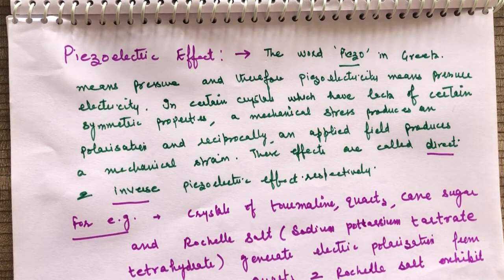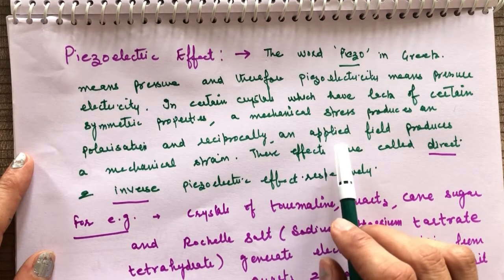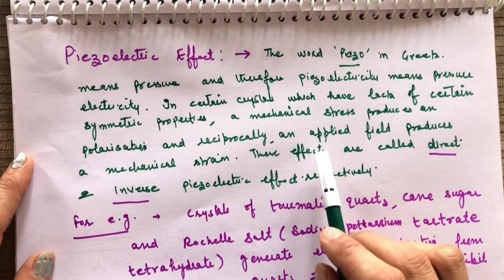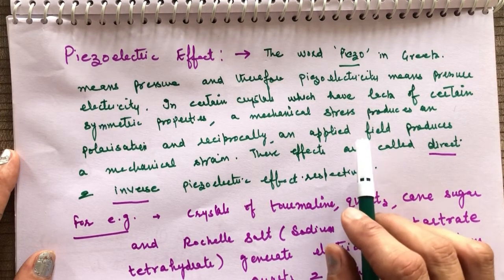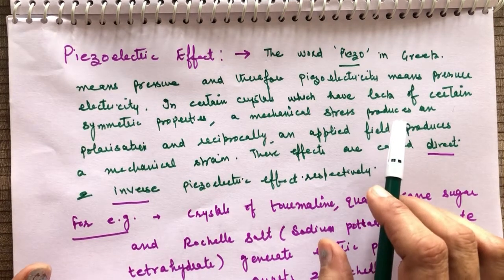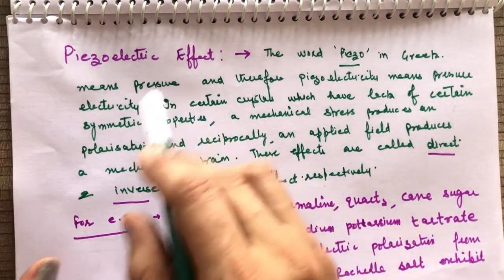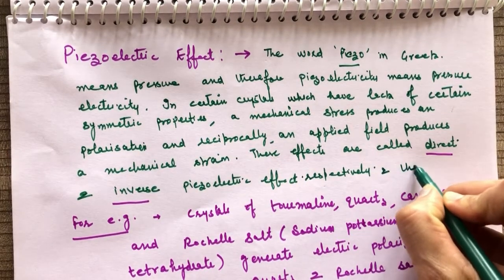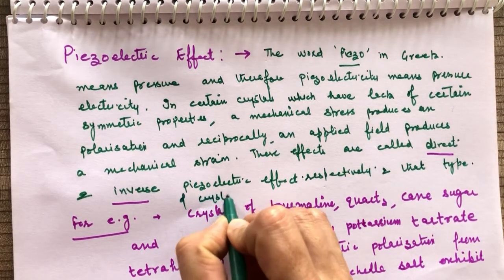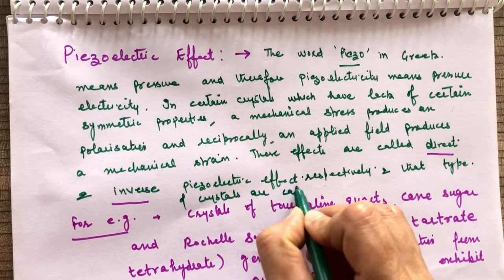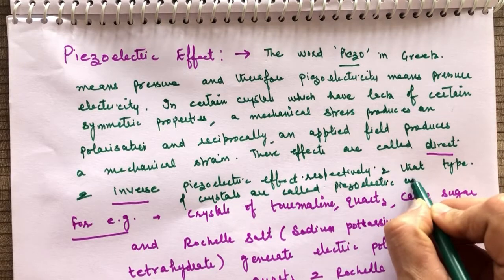Or we can also say that certain crystals and ceramic materials are electrically polarized, which means electric charge appears on their surface when mechanical stress is applied on them. That effect is called the piezoelectric effect, and that type of crystals are called piezoelectric crystals.